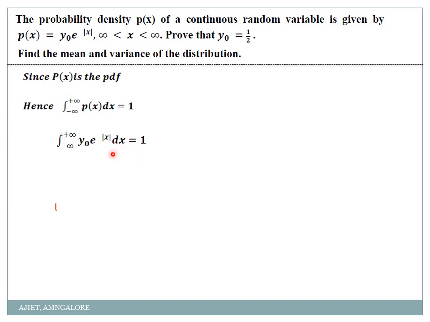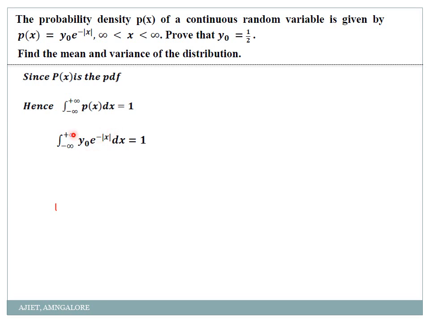Okay, my dear students. Now tell me whether e power minus mod x is even or odd. My first question: how to check whether it is even or odd? You have to just replace x by minus x. So mod of minus x. What is the property of this mod? Mod means even if you have a negative value, it will become positive. So e power minus mod x is an even function.